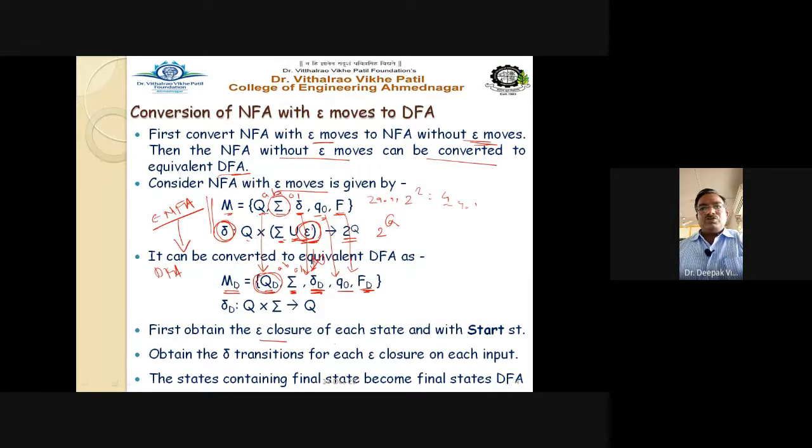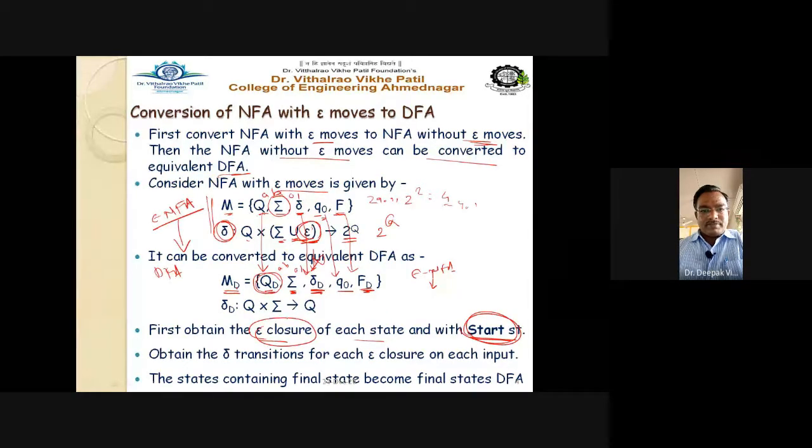First obtain the E closure of each state and start. So first point, always start with the start state. That's why I have made it bold here. Always start with the start state. So an ENFA is given to you in a problem. The first step is that you have to obtain the E closure of all states. Suppose there are states Q0, Q1, Q2, Q3. Whatever the states given in an ENFA, that is an NFA with epsilon moves, first find out their E closures. That is the first step.